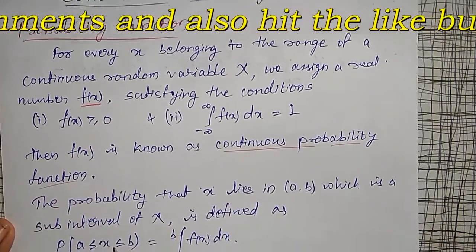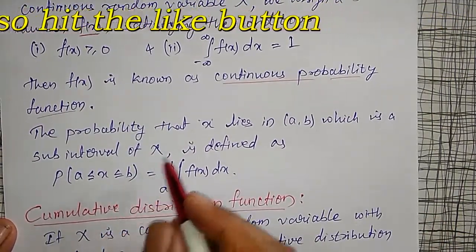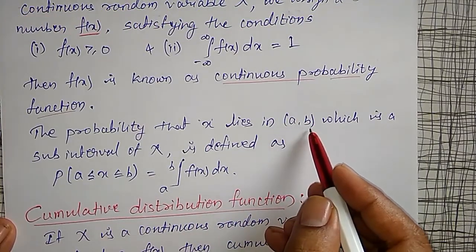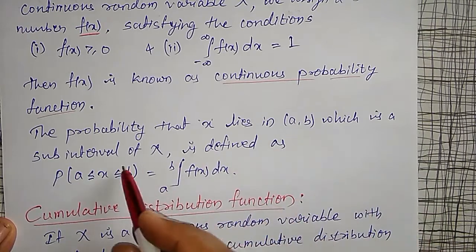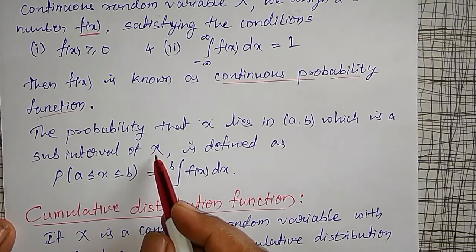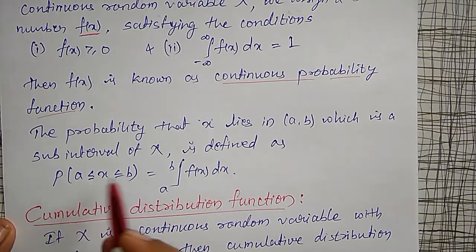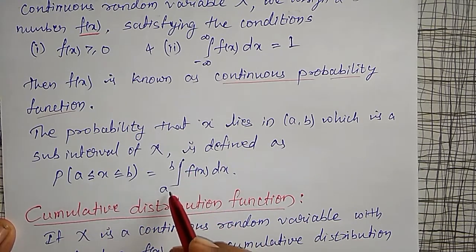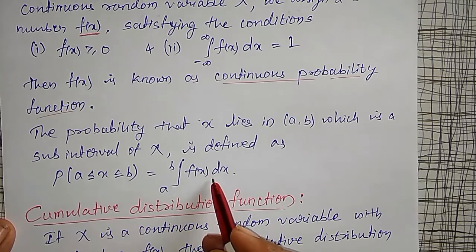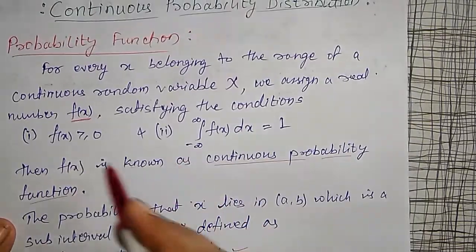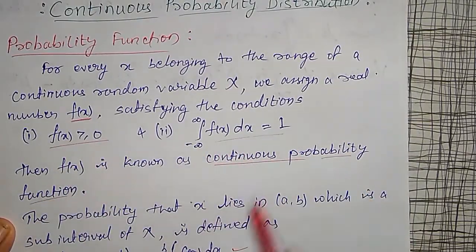Then, if x lies in a finite interval a to b, where a and b define a subinterval of the random variable capital X, then the probability between a and b is given by the integration from a to b of f of x dx. This is important, as well as these two conditions are also very, very important.